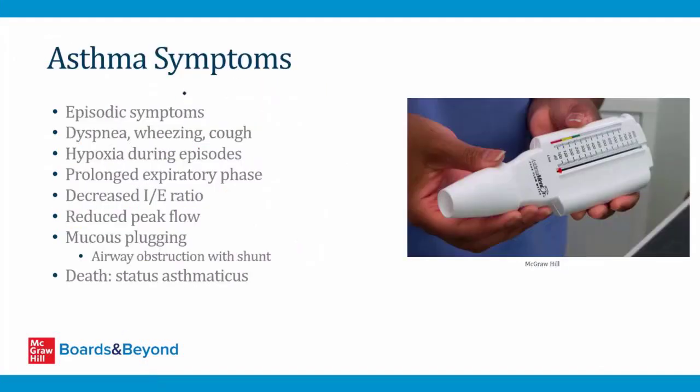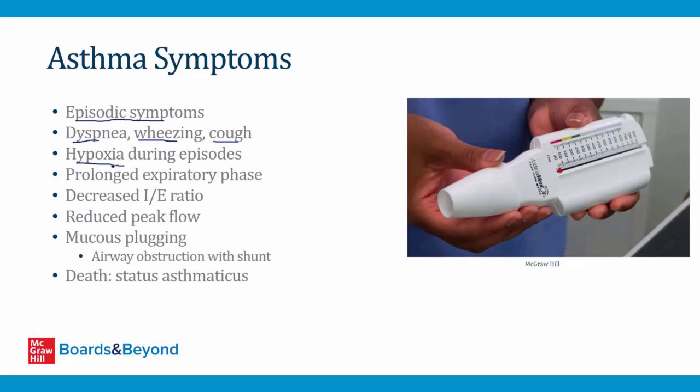So what are the symptoms of asthma? Well, as I said before, the symptoms are episodic, so patients can be completely normal between episodes. When they do have episodes of asthma, they will develop dyspnea, they can develop wheezing from bronchoconstriction, and also cough. And if it's bad enough, patients can develop hypoxia during an episode.